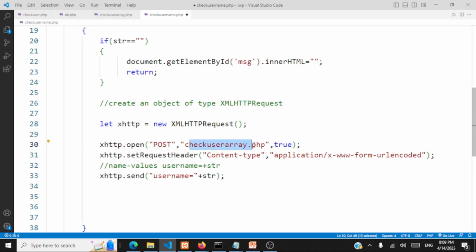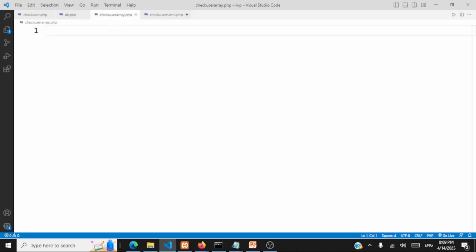We are requesting this PHP file from the server. It's an asynchronous request, and we are setting a header saying that we are sending key value pairs. So this is the name and this is the value. From the server in this file, we should get this username and check whether that username is already present in an array. So let's code checkuserarray.php.